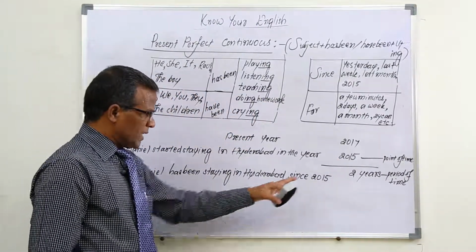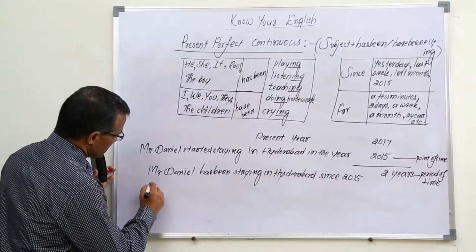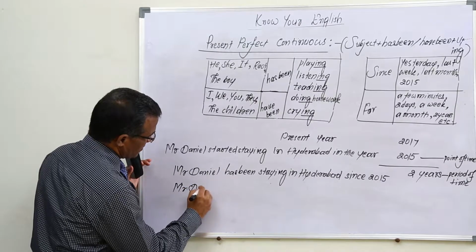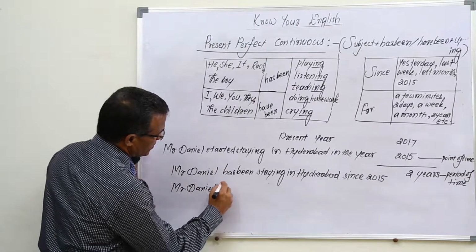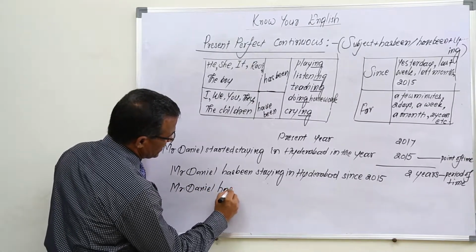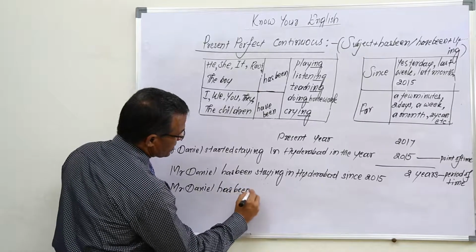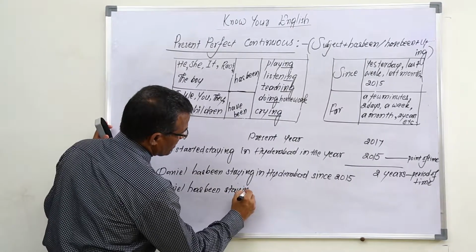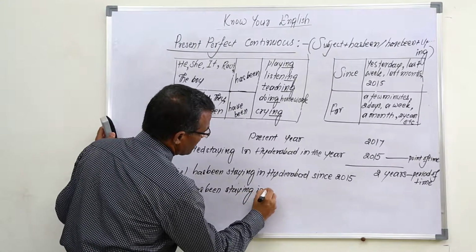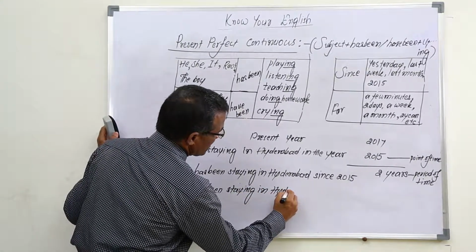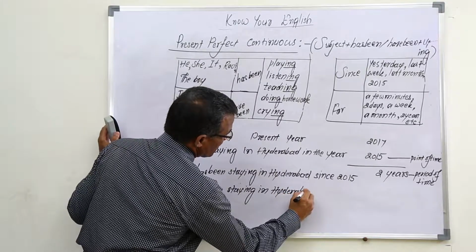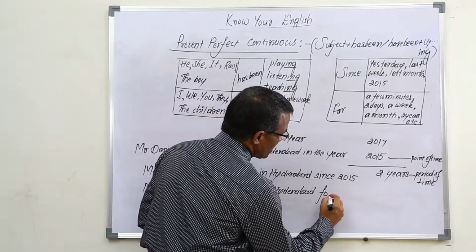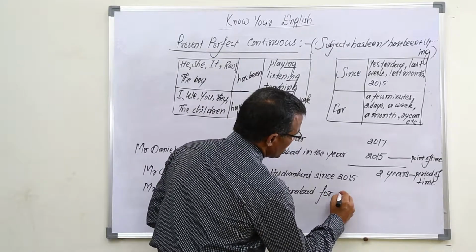If we want to take period of time, the same sentence can be written in this way: Mr. Daniel has been staying in Hyderabad for 2 years.